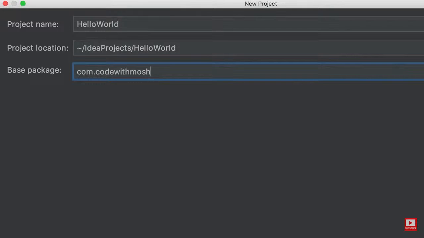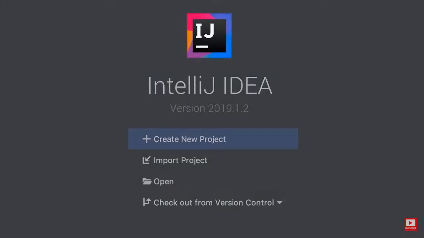Now, it doesn't mean that you should have an actual domain registered on the internet. This is just a way to create a namespace for our classes. So now every class that we create in this project will belong to this package. We're going to talk about packages in more detail in the future. So for now, just type a base package for your project. It can be com.yourname or whatever. It doesn't really matter. All right, now let's go forward.